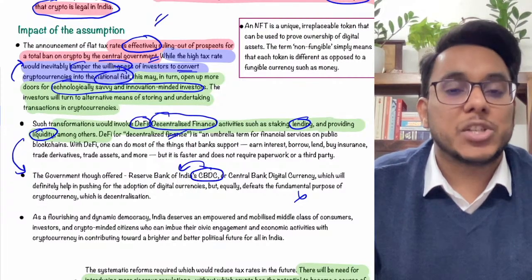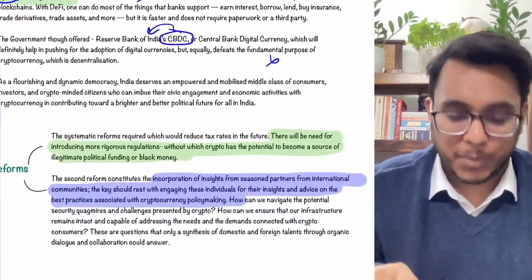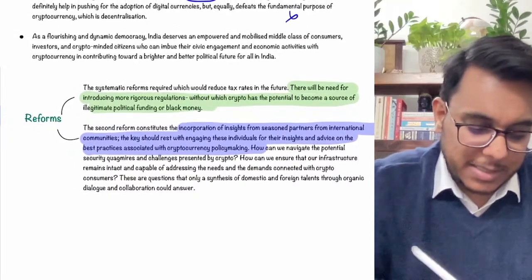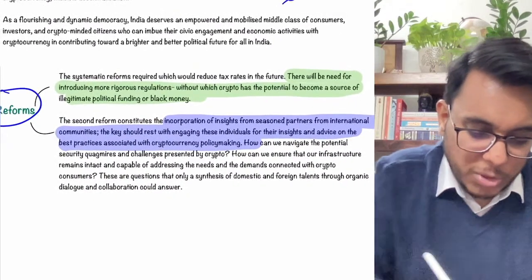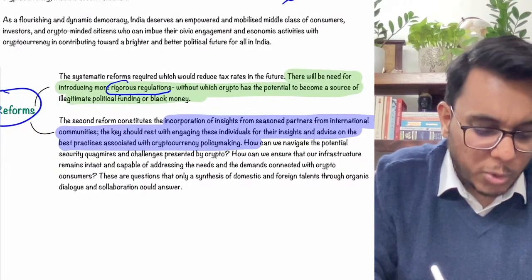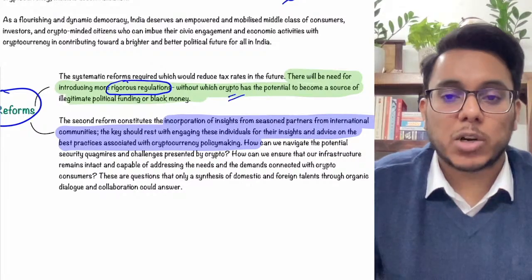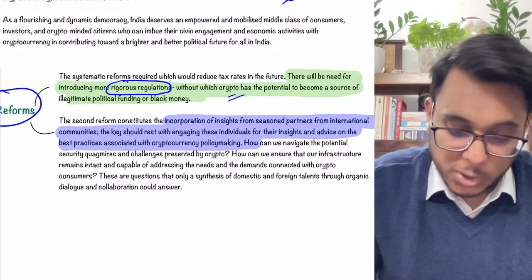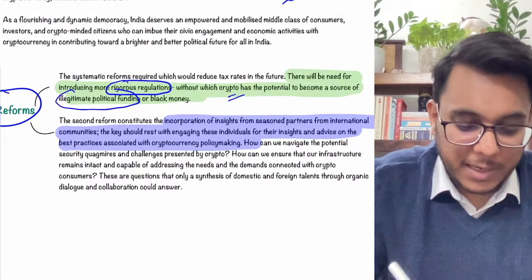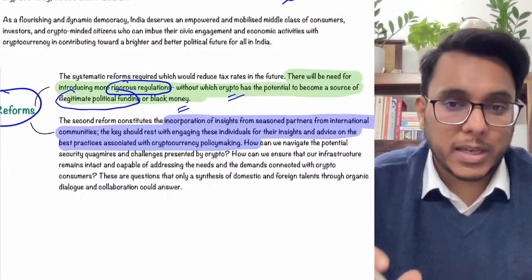There is no appreciation involved there, so it might not be very productive. The article suggests some reforms in this particular direction. Number one, there needs to be more rigorous regulation so that crypto does not become the mainstream currency. Is it clear? Crypto can become a source of illegitimate political funding and black money, where people can store the money. So we need to bring even more rigorous reforms.